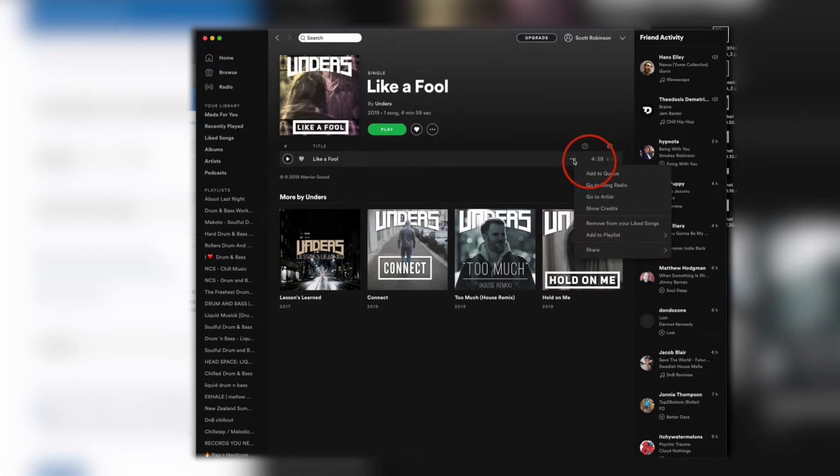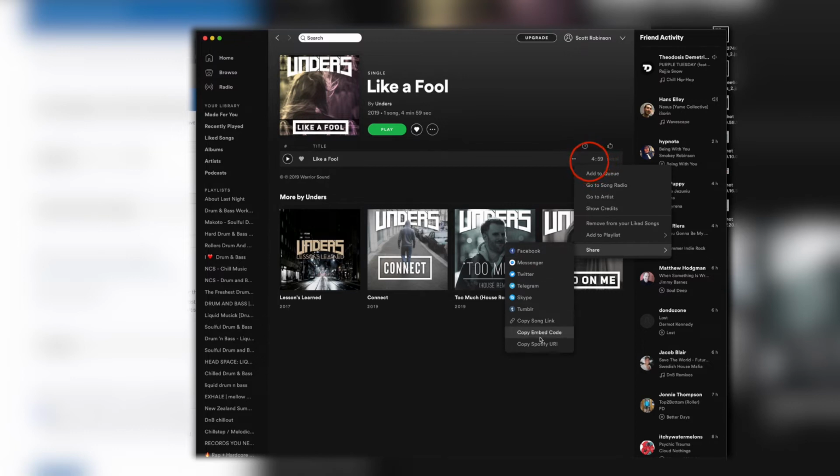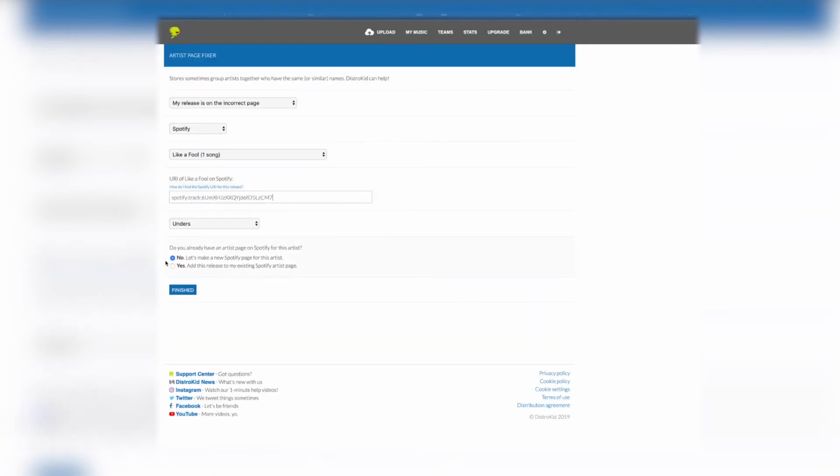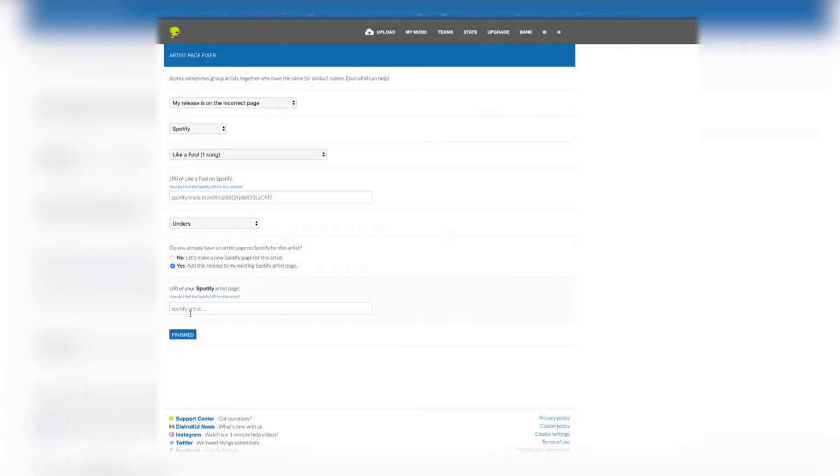You've got three dots just here. We're going to go to share. We're going to go to copy Spotify URI, and that is what we need. We would post that link in here. And do you already have an artist page? If you've already released music, the answer is going to be yes, and you're going to give the URI of your artist page as well.